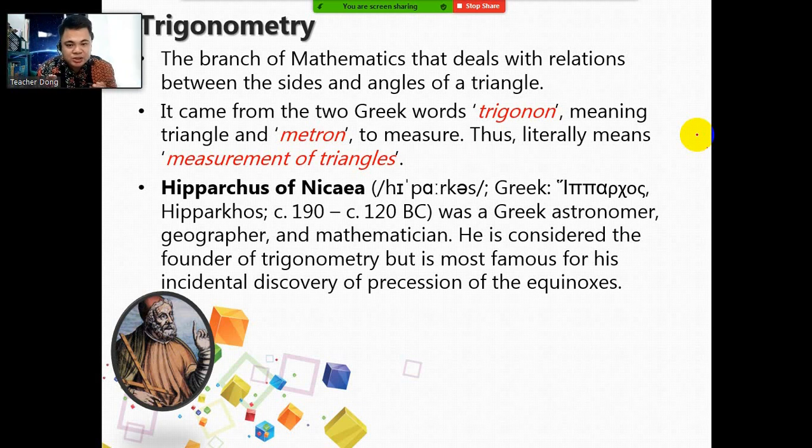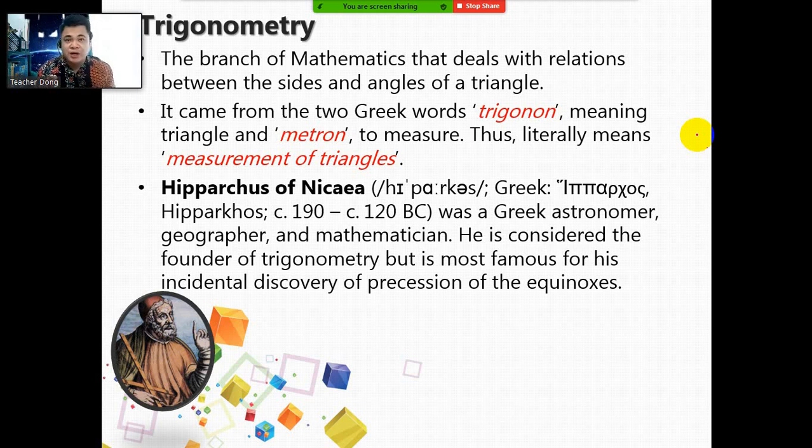Alright? So what is the origin of the word trigonometry? It came from the two Greek words trigonon meaning triangle, and metron meaning to measure. Thus, it literally means measurement of triangles. So that's the literal meaning of trigonometry if you combine the two words, or the origins of the word trigonometry.